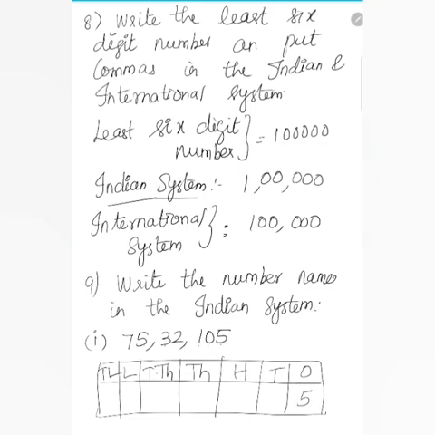So 5 0 1 2 3 5 7. Then we can easily find out the number name.